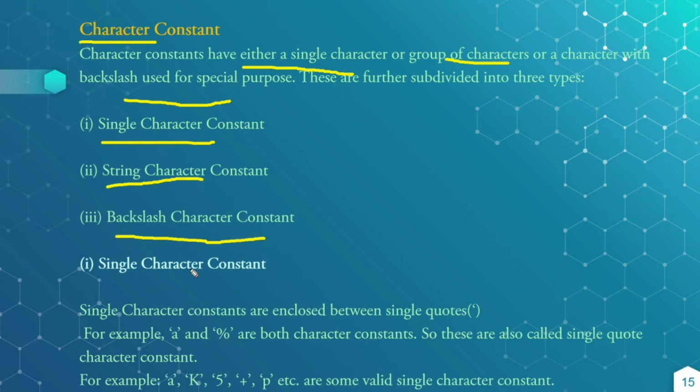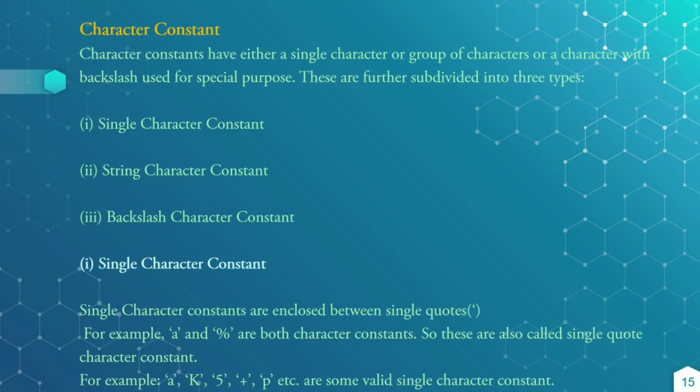Single character constants are enclosed between single quotes. For example, in single quotes a, in single quotes percent sign; both are character constants. These are also known as single quote character constants. Examples are a, capital K, 5, plus, p. These are all valid single character constants.